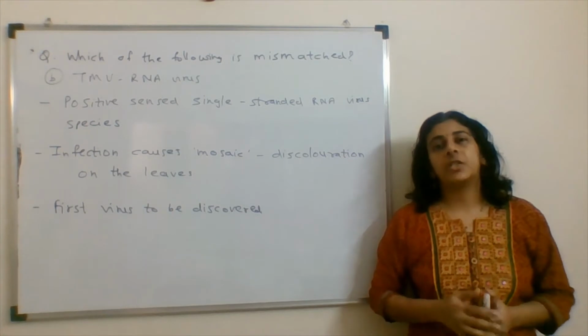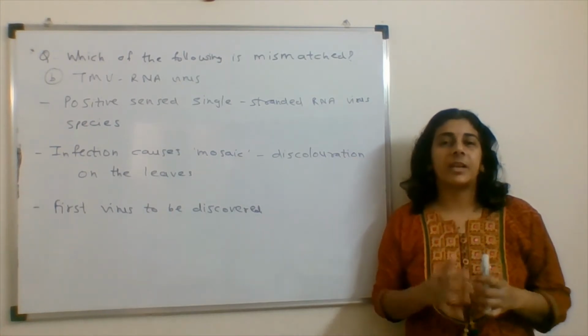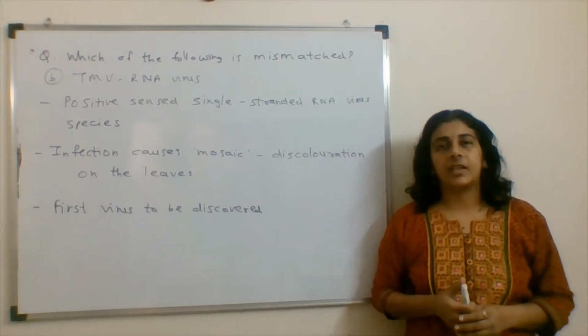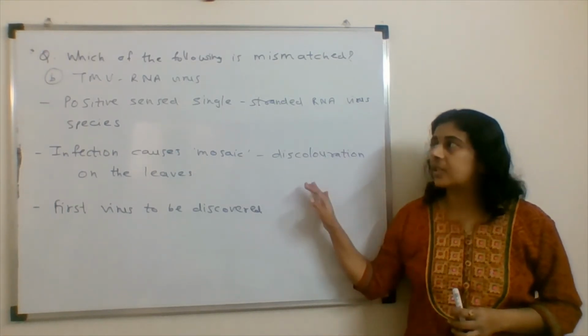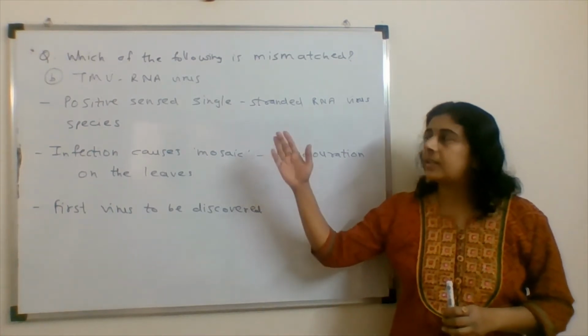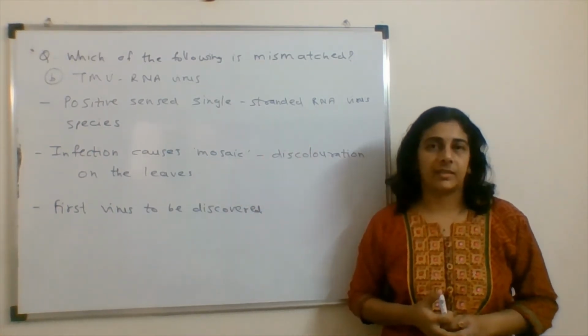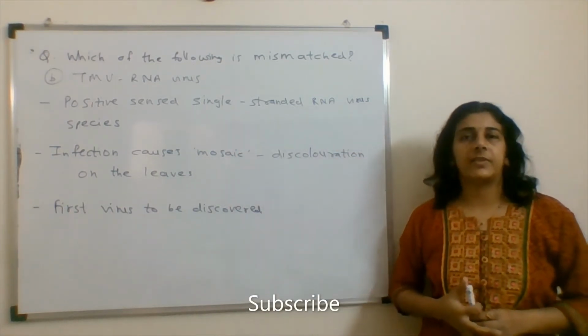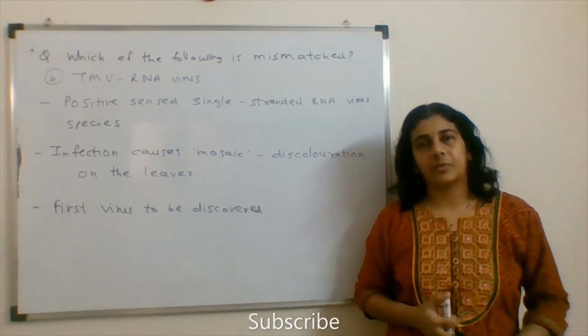The infection of this virus causes a mosaic pattern on the leaves, that is, discoloration of the leaves is observed after the infection. So that's why it is called tobacco mosaic virus. And it has a positive-sense single-stranded RNA in its genome.